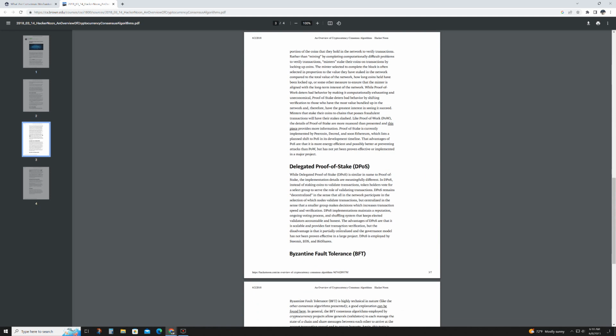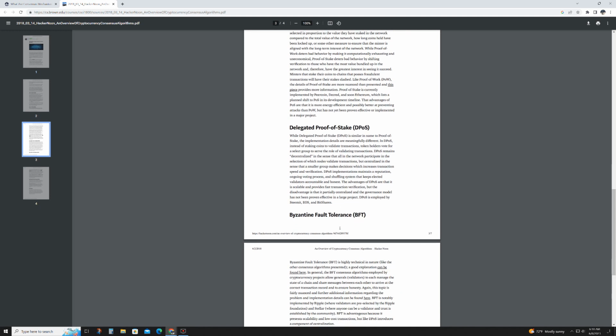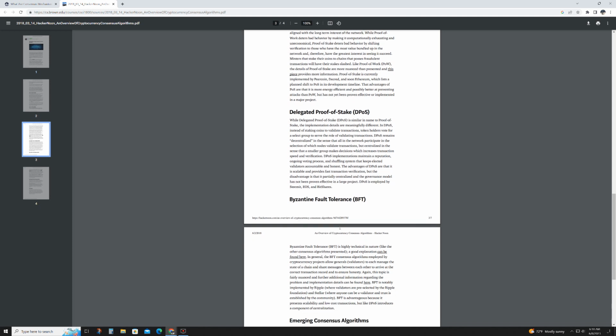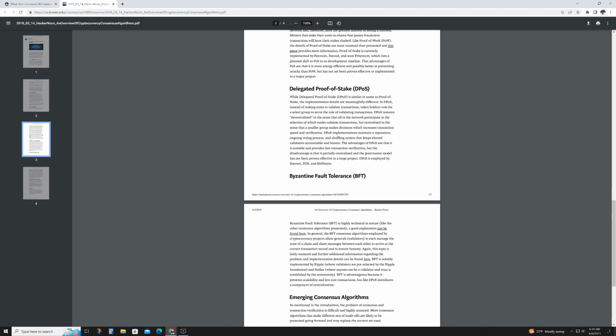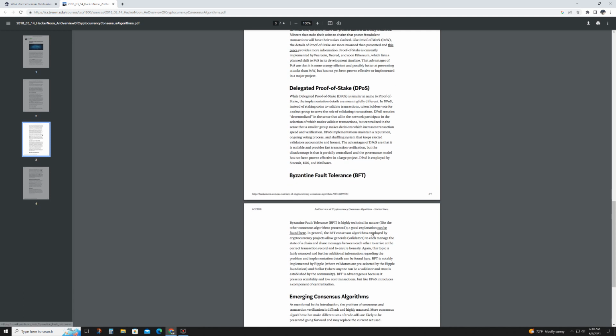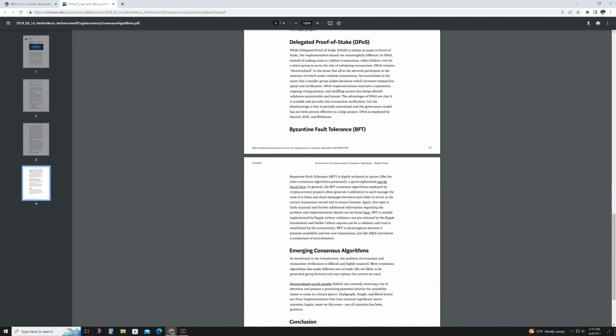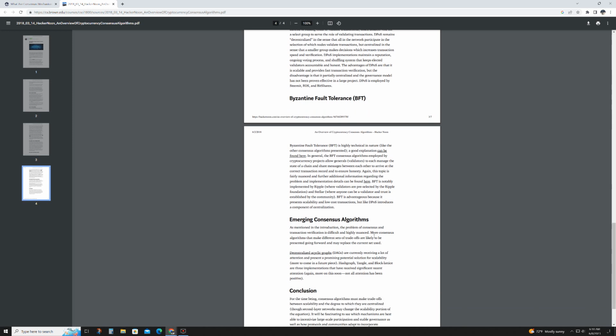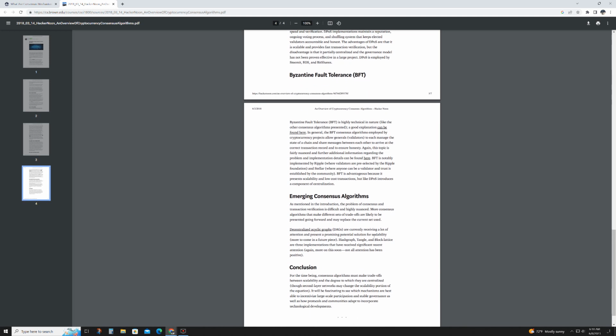So these are just a few examples of the consensus algorithms in cryptocurrencies. They're probably the top four that are used. Each algorithm has its own trade-offs in terms of security, scalability, decentralization, and energy efficiency. So the choice of which consensus algorithm depends on the specific requirements and the goals of the cryptocurrency project.